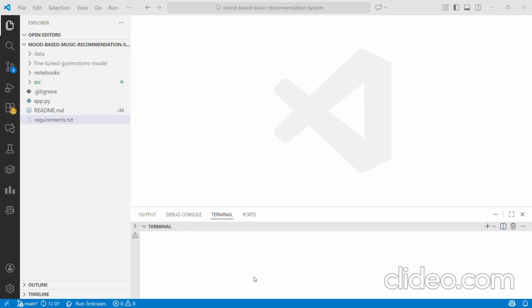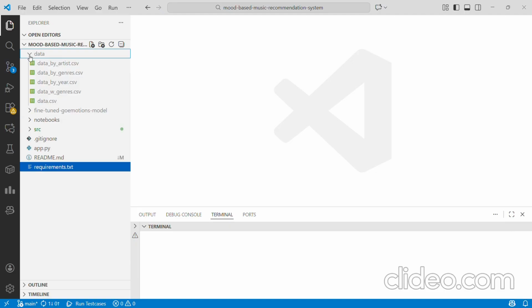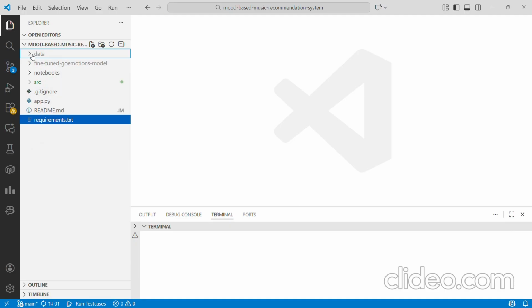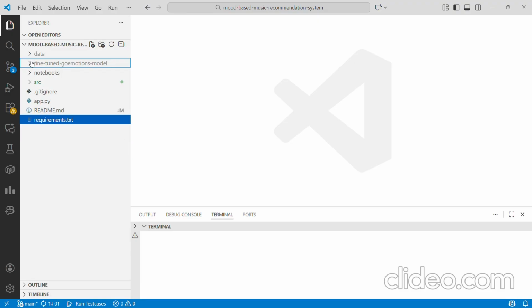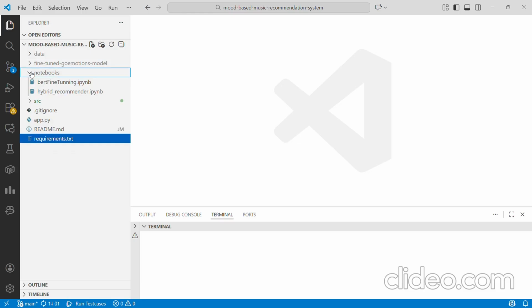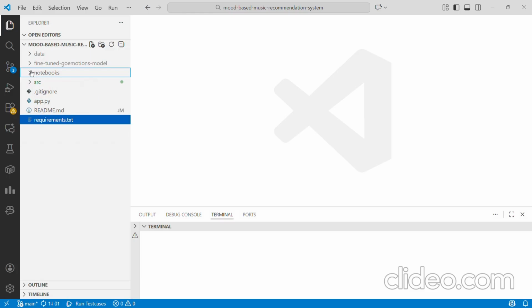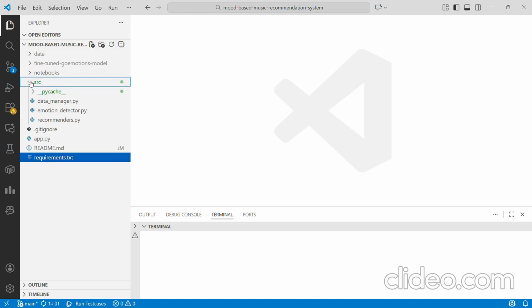So right now I have opened my VS Code. Here you can see multiple things like data, the data set that I have used, again the fine-tuned GoEmotions model. This is the BERT model which we're going to use for emotion detection or sentiment analysis. Apart from that, there is a notebook section which has IPYNB files in case you want to run this project on Colab. And these are the source files.